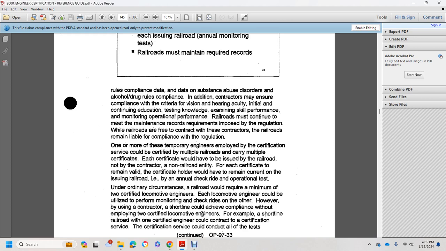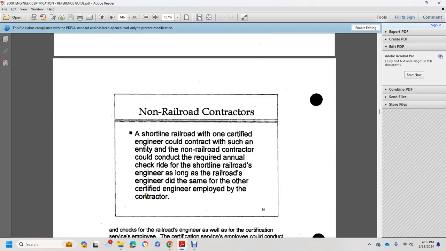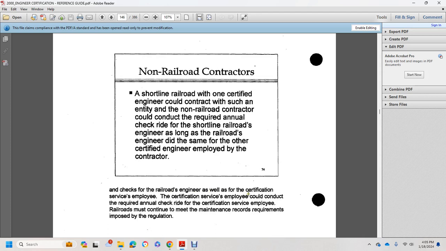For example, a short line railroad with 1 certified engineer could contract with certification services to conduct all the tests. Under Op. 9733, with non-railroad contractors, the short line railroad with 1 certified engineer could contract such that the non-railroad contractor could conduct the railroad's annual check ride with the short line railroad engineer, along with the railroad engineer doing the same for the other certified engineer employed by the contractor, and the certification service employee can conduct a required annual check ride with the certification service employees.